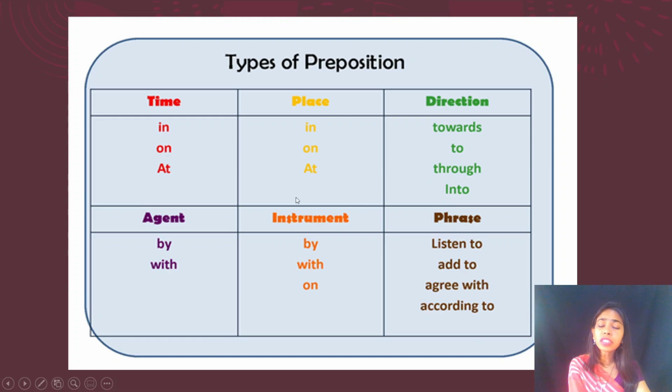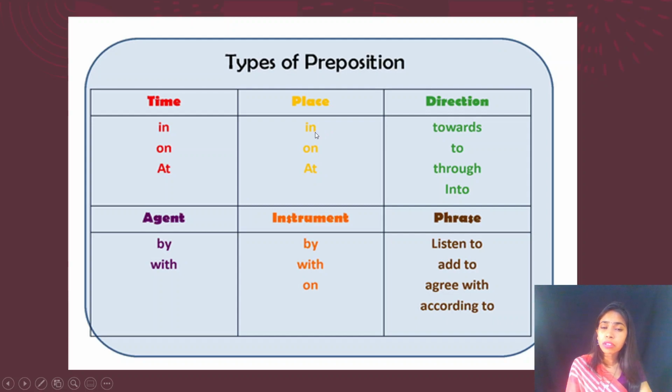So I've already discussed the prepositions of time, types of prepositions. A preposition of time will tell you when the action occurred, when it happened, okay? Like in the evening, on Saturday, on Thursday, at 9 o'clock, at 8 o'clock, about the time, right? And prepositions of place will tell us which place it happened, right?